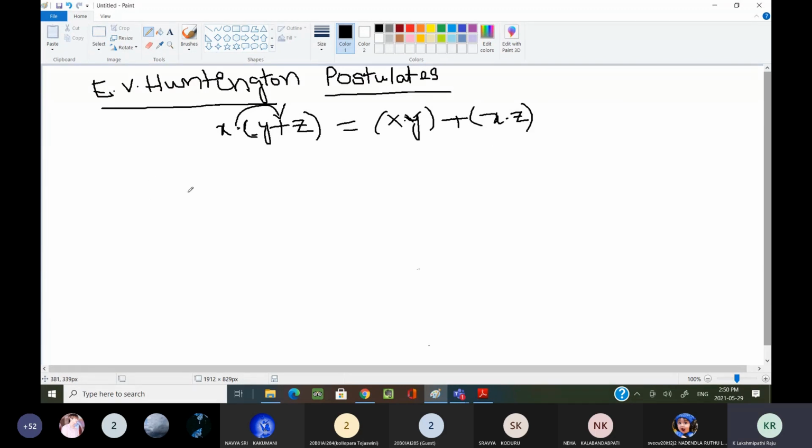In the same way, plus is distributed over dot. How can I write it? x plus yz equals (x plus y) dot (x plus z). This is possible only in Boolean algebra.